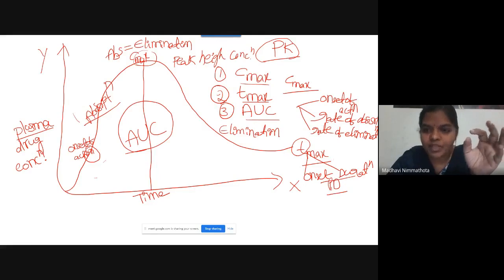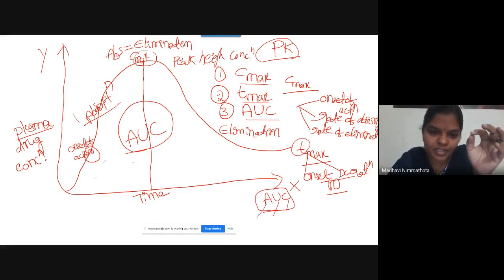Then the third pharmacokinetic parameter is AUC. The name itself is indicating area under the curve. This is a peak curve, and this is the area which will be available.